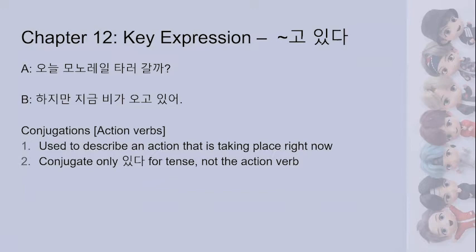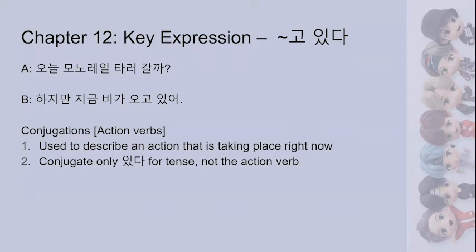So let's look at the example conversation. The first person says, 오늘 모노레일 타러 갈까? Which means, should we go ride the monorail today? And the second person responds, 하지만 지금 비가 오고 있어. Which means, but it's raining right now. So that's the active state. It's actually, they look outside and it's raining. So that's what this form expresses.